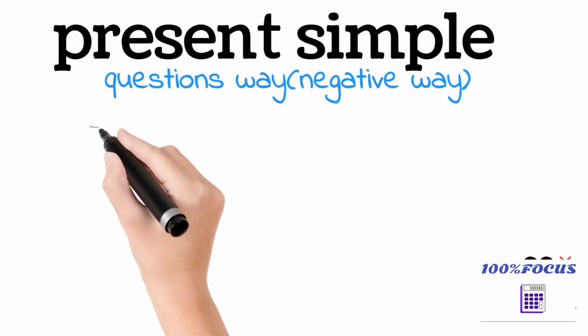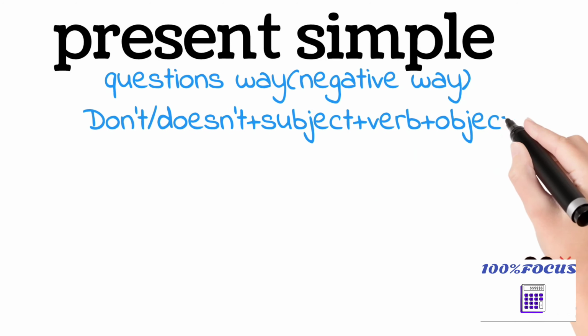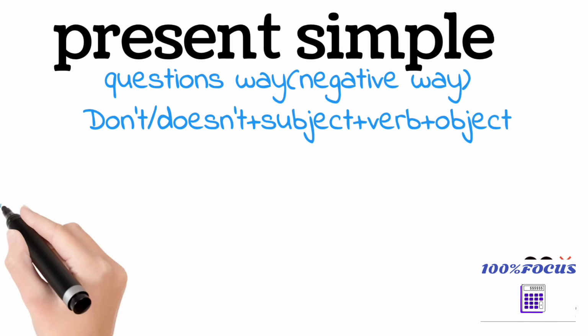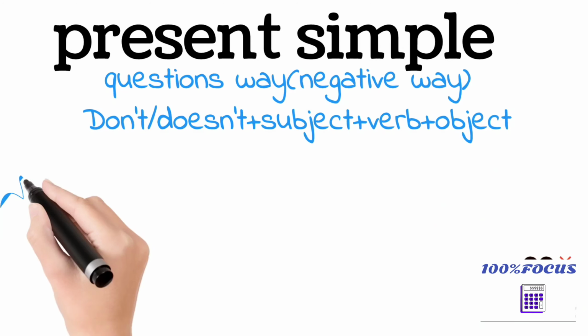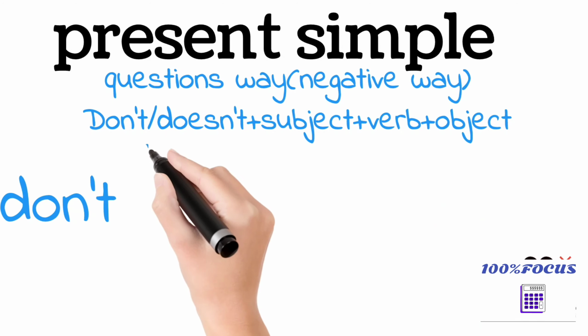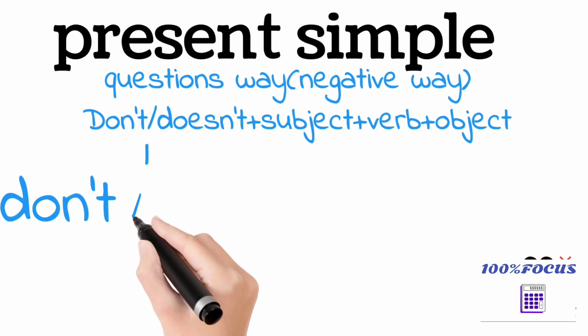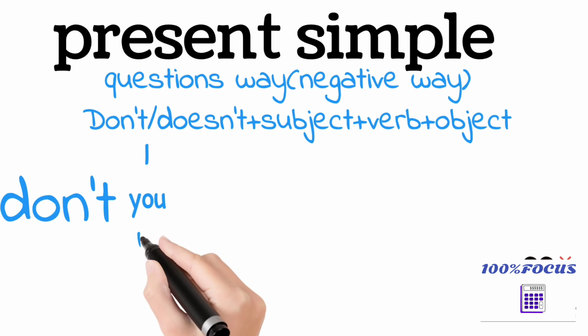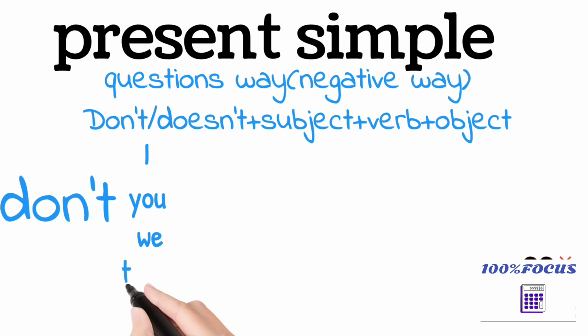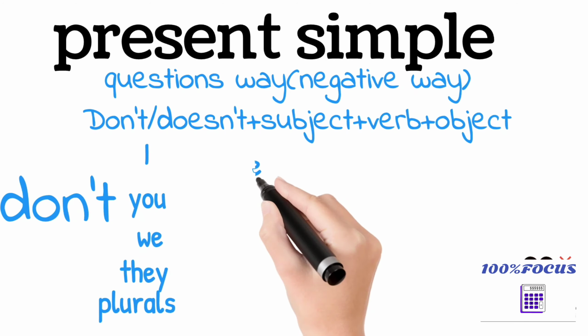Asking in negative means "kaadu, kodadu" like that. Okay. Don't and doesn't. We are using don't and doesn't here, plus subject plus verb plus object as before. Here we are changing to do not and does not. When to use don't and does not, we'll see.